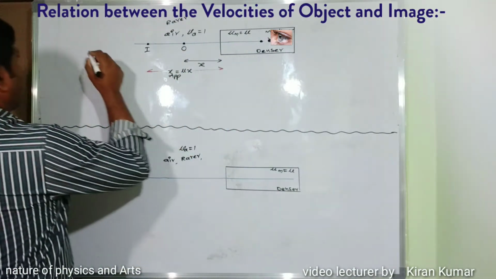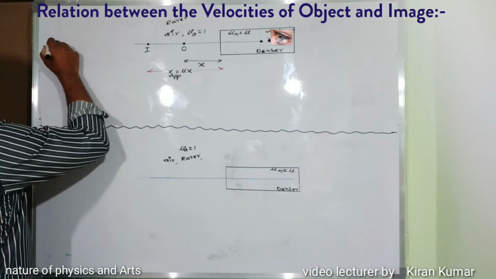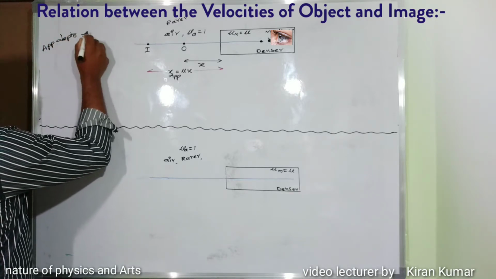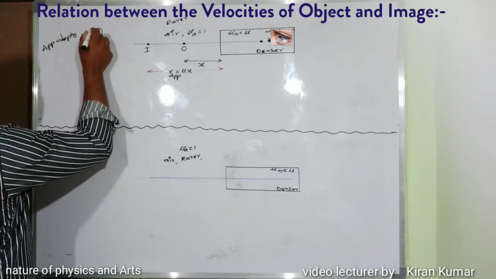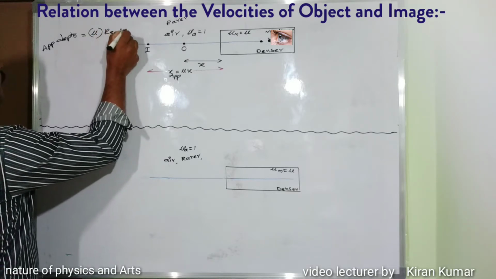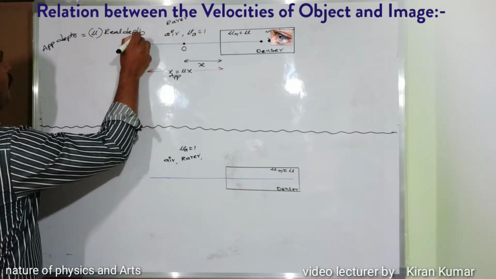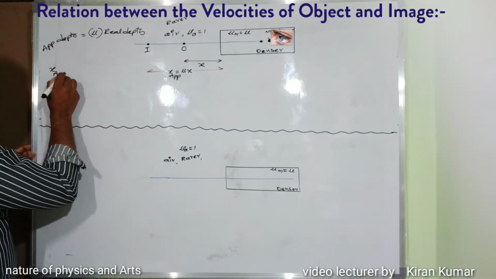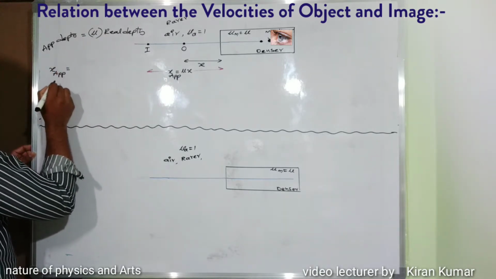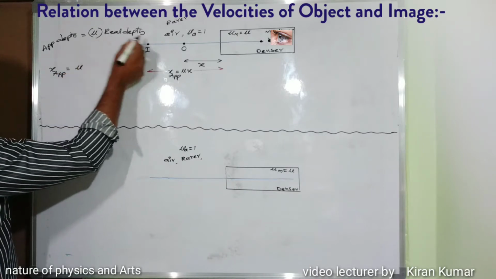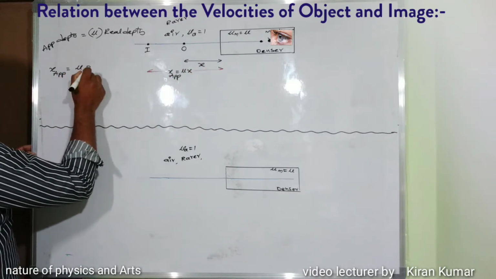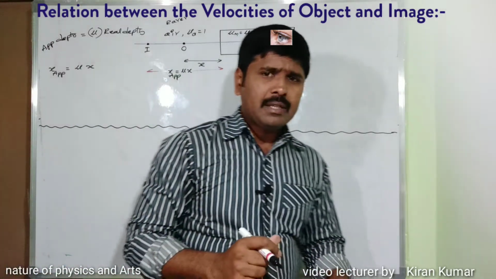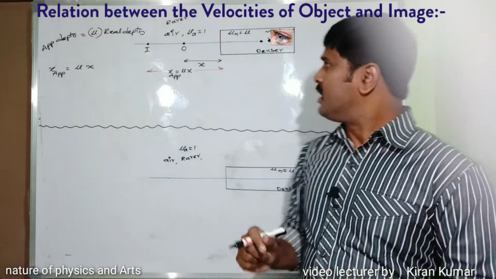The formula: apparent depth is equal to refractive index into real depth. So x apparent is equal to mu into the real depth, which is taken as x. The rate of change of displacement is called velocity.